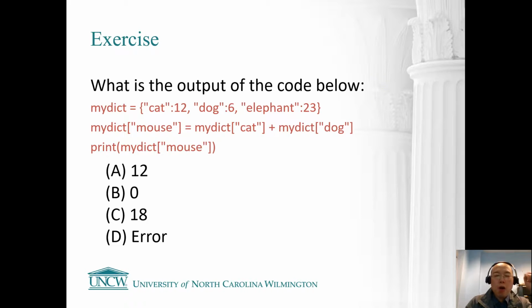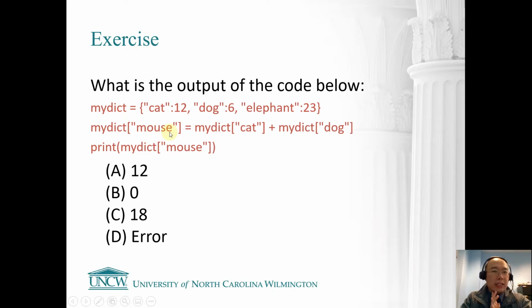How about we break the second line down a little bit. My dictionary cat, what are you going to get? That is 12, right? Using cat as a key, I'm going to get 12. And how about my dictionary dog? What am I going to have? I will have a 6. So that is 12 plus 6, that's 18, right? So my dictionary mouse equals 18.